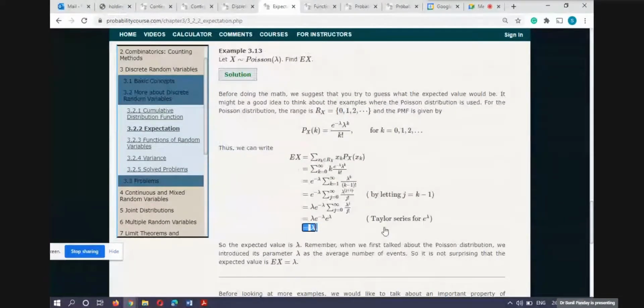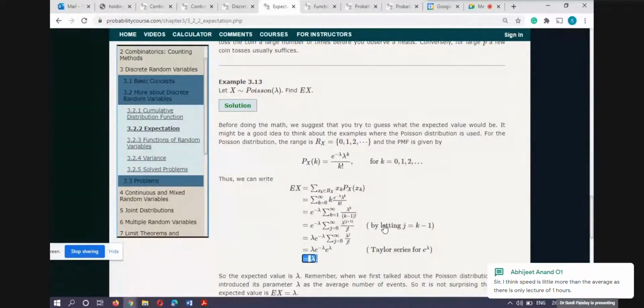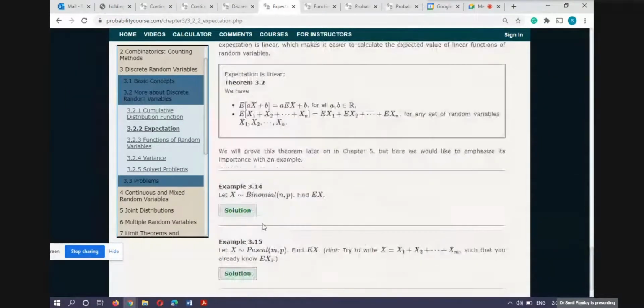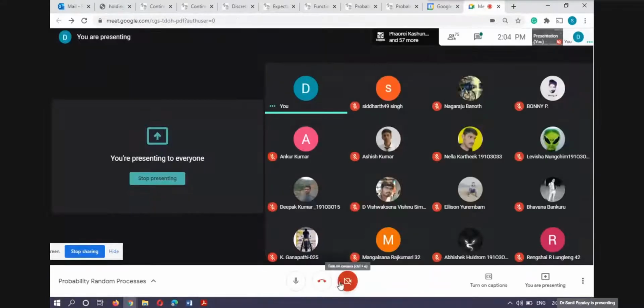In general, we remember the mean of the Poisson random variable and the binomial random variable. Others we will calculate, but for these we remember. The mean of the Poisson random variable is lambda. Binomial we will take in the next class. Okay, so I stop here now.